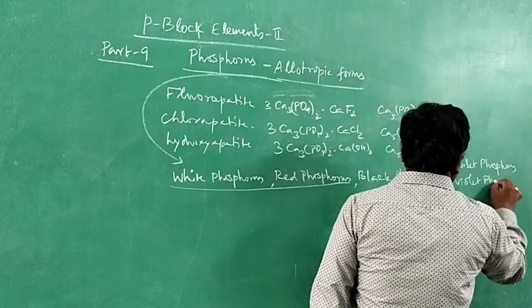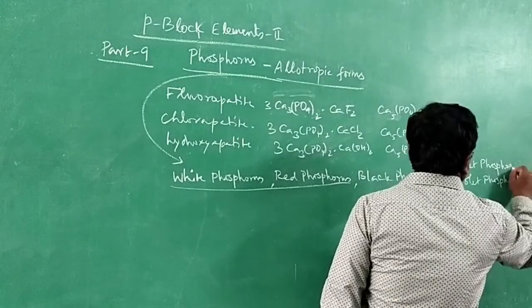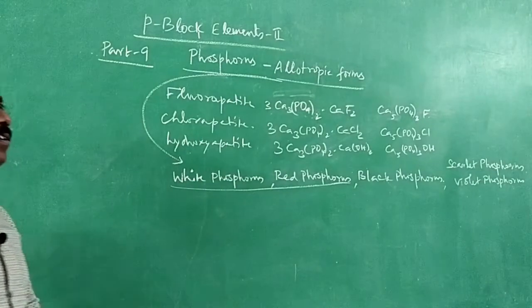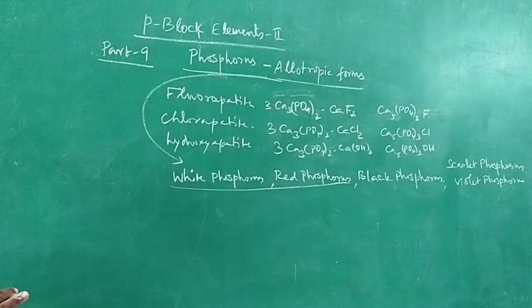So these are the various allotropic forms of phosphorus. All right. Now let us discuss white phosphorus, red phosphorus, and black phosphorus.